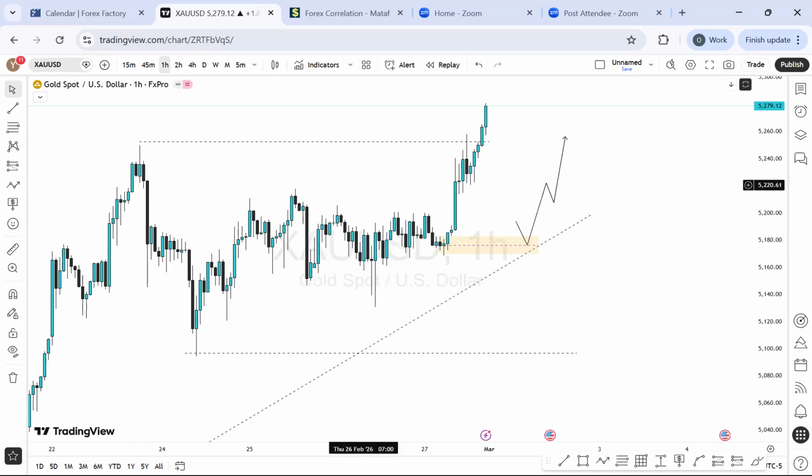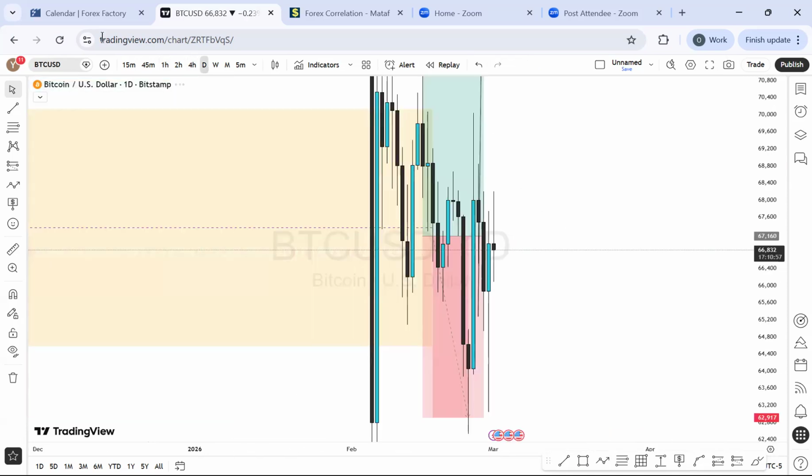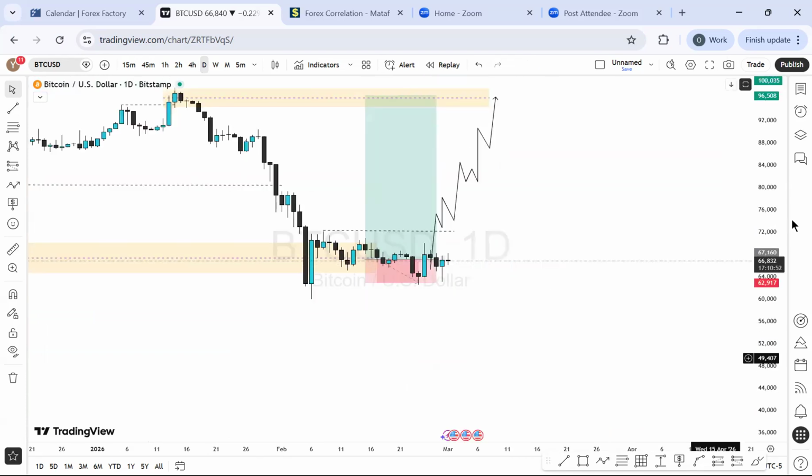And let's trade with proper risk management. Okay, that is that. Going to the BTC US dollar. Last week we had a spontaneous movement on this guy, but more of a range as well.